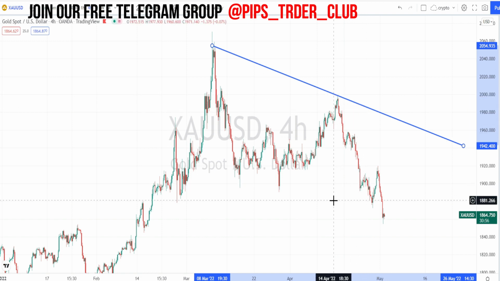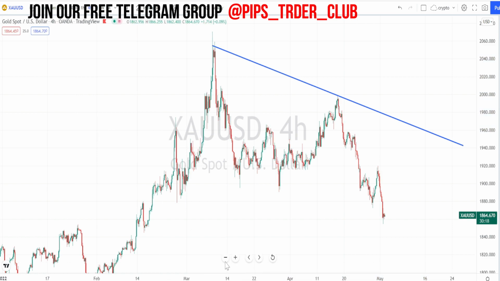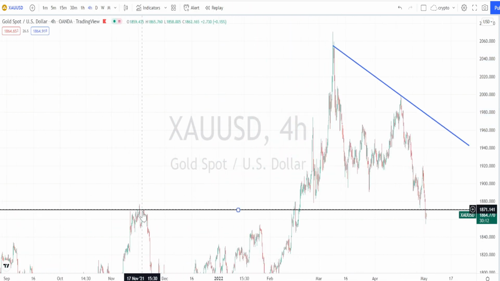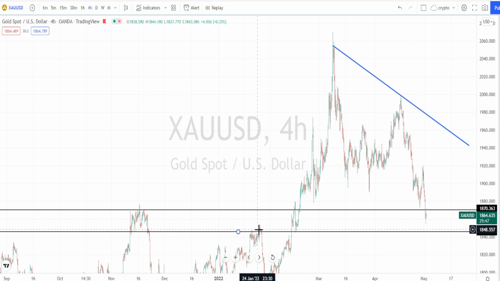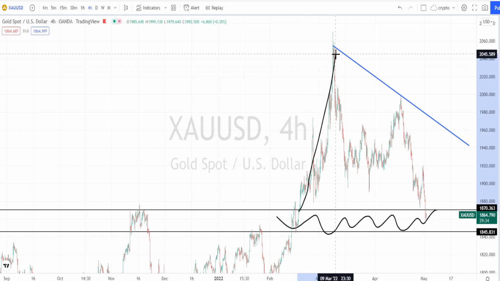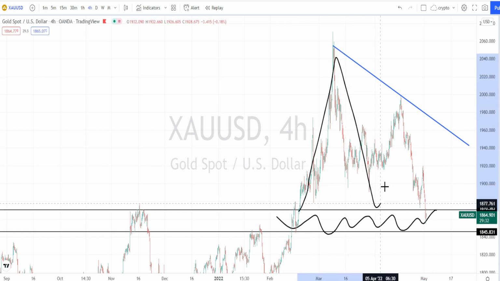And when we look at the support levels, we'll move on the left hand side. This level had acted as a resistance level. Now we can notice the price action has breached this support level and next level of support is going to be around 1845. So currently the price action is trading within a support zone, and overall when we look at the price action, it is forming into a triangle pattern.